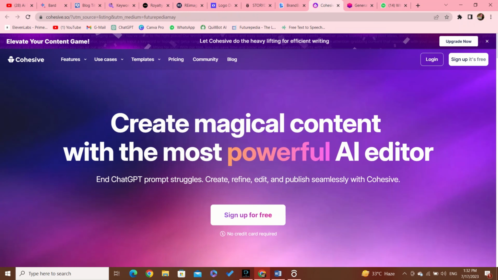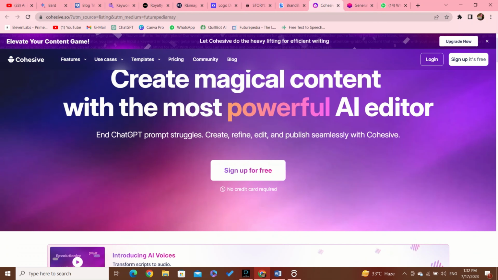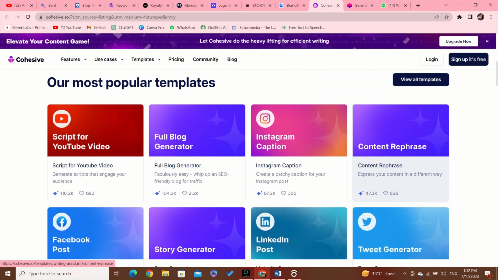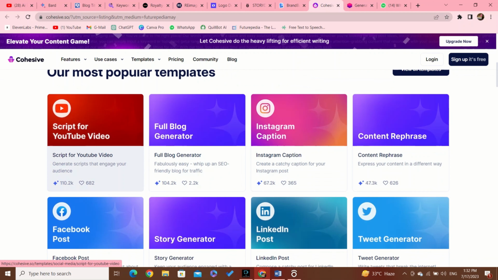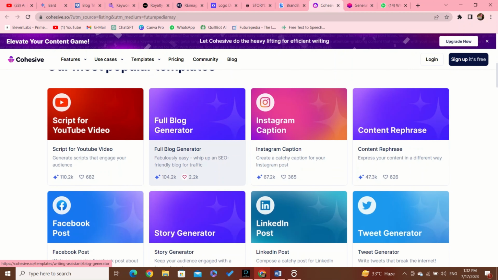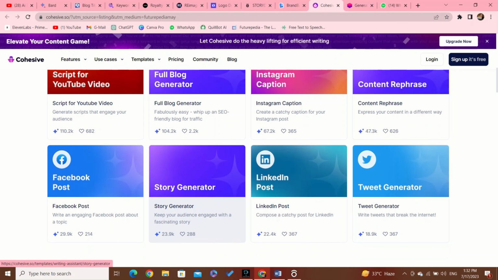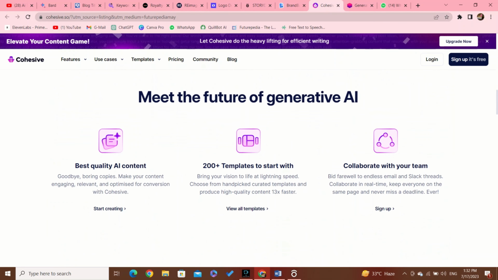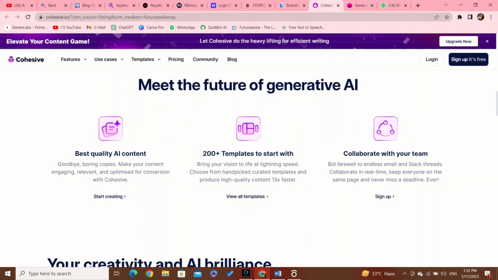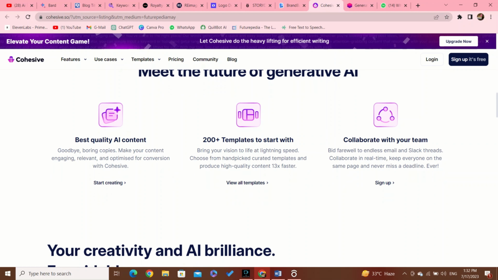Ninth website is Cohesive AI. Cohesive AI could potentially refer to an artificial intelligence system or platform designed to bring together and unify various AI technologies or models into a seamless and integrated solution. The goal of Cohesive AI might be to overcome the fragmentation and challenges associated with using multiple AI tools by providing a cohesive and comprehensive approach to AI implementation.